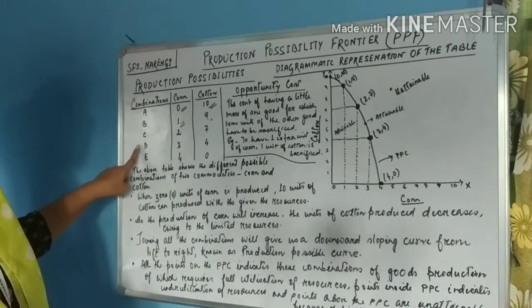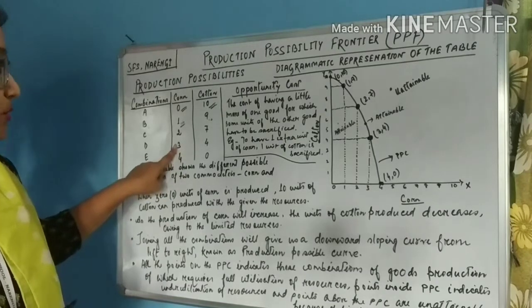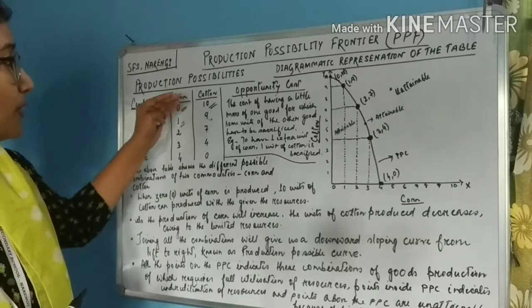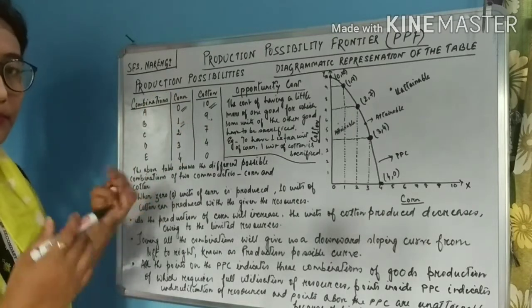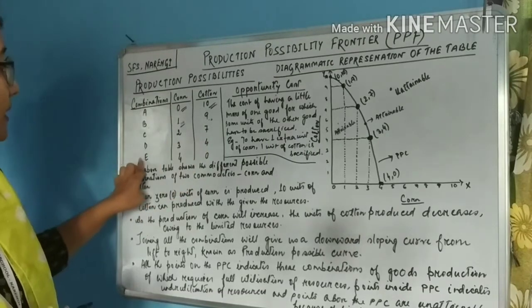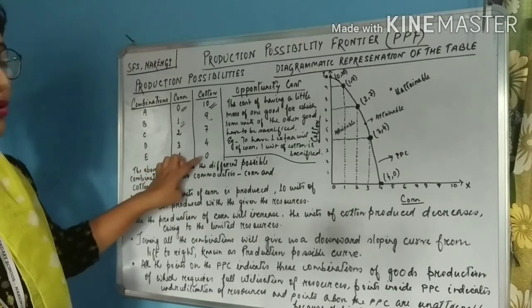So students, in the fourth combination, 1 extra unit of corn will be produced. That means from 2, they will now produce 3. So what will happen? The production of cotton will be reduced further. It will now become 4. So in the last combination, they are now having 4 units of corn but 0 units of cotton.